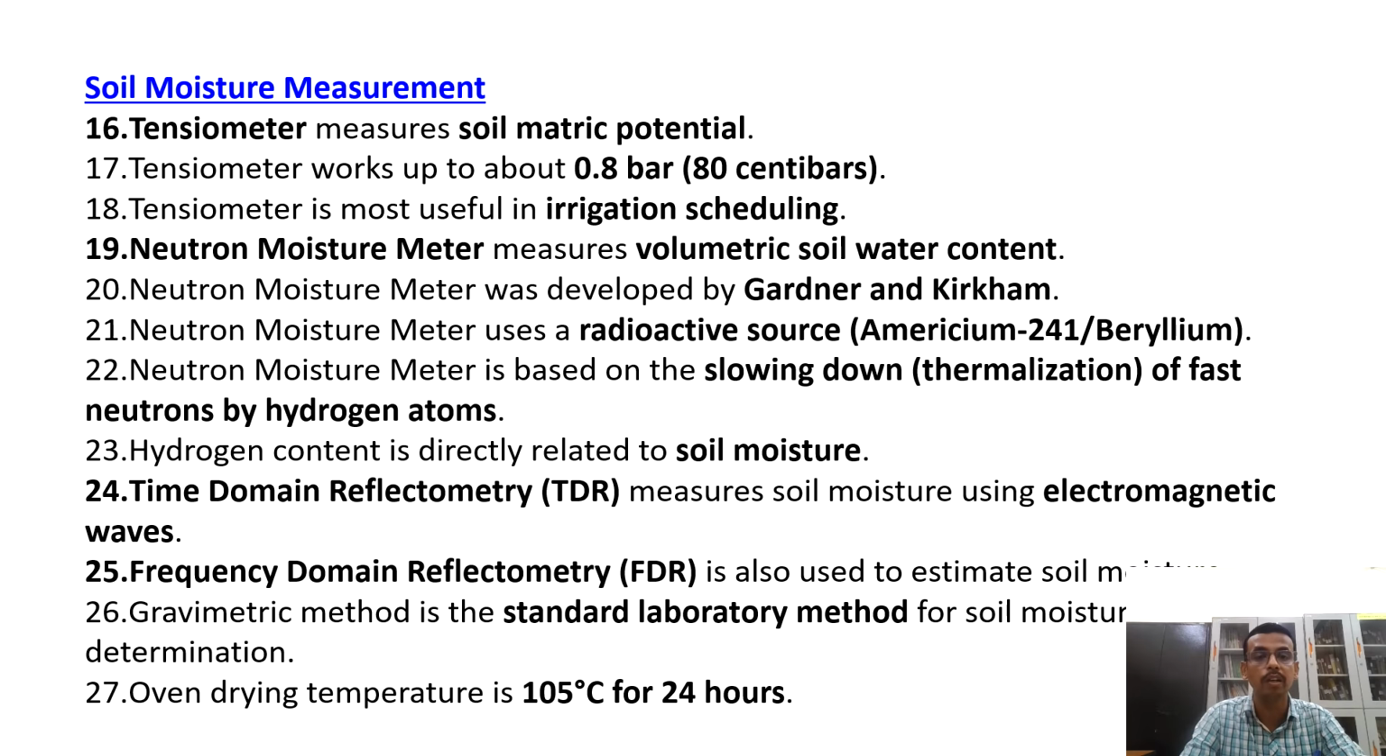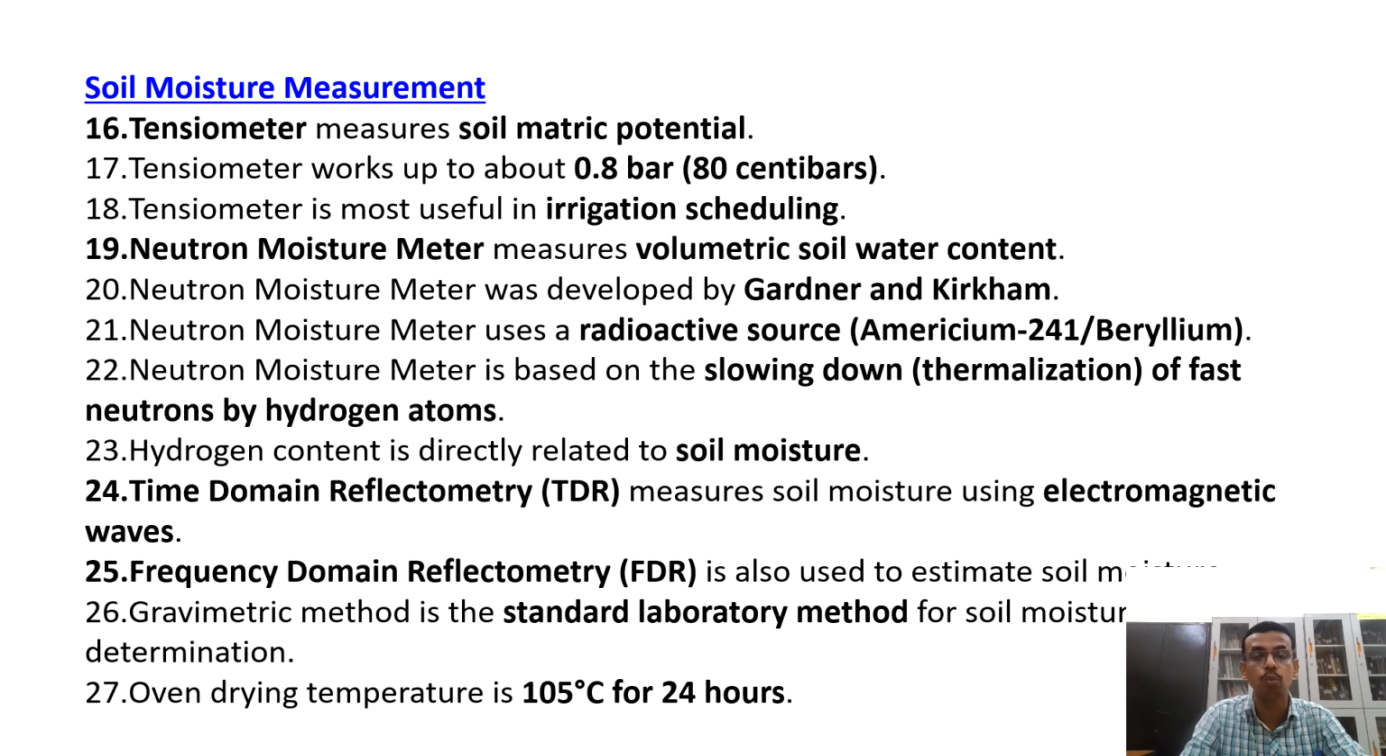In the neutron moisture meter, an important question is the source of neutrons. That is the radioactive source, americium and beryllium. These are the source of fast neutrons. I have not mentioned the speed, but I'm telling you the speed of fast neutrons: 1600 kilometer per second. The energy is 2 to 4 mega electron volt, and when it collides with hydrogen nuclei, it gets thermalized.